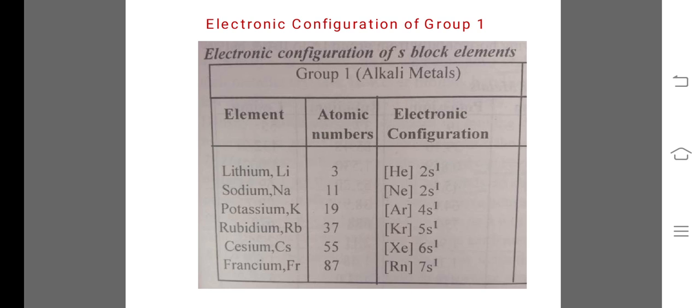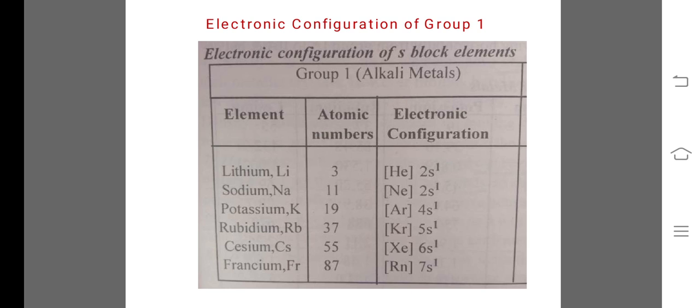Then the next element, potassium, atomic number 19, so [Ar] 4s1. Rubidium, atomic number 37, in bracket [Kr], that is the previous noble gas element, then 5s1. Cesium, atomic number 55, so the electronic configuration is [Xe] 6s1.